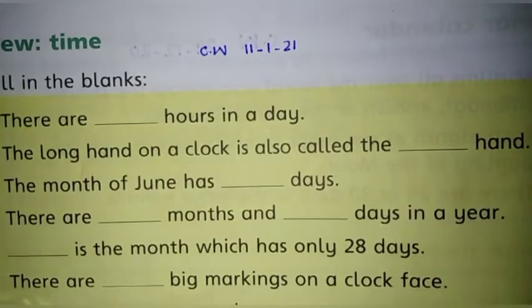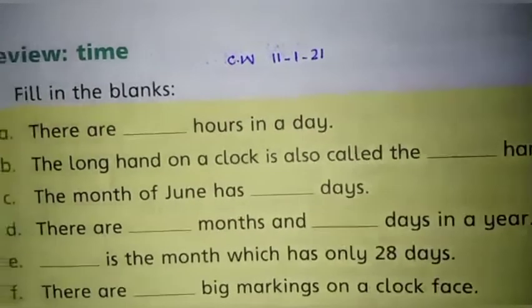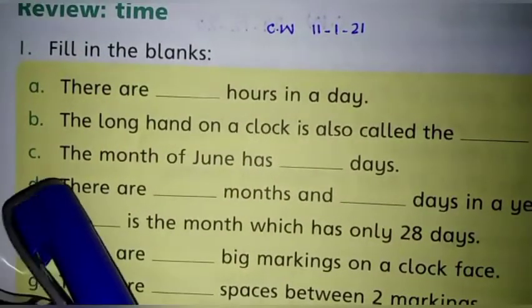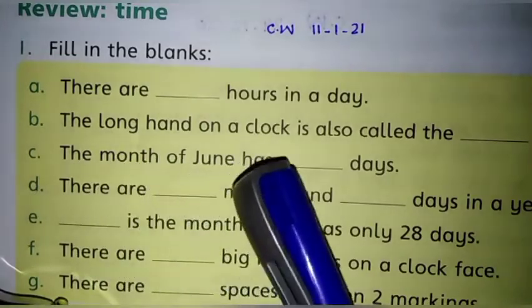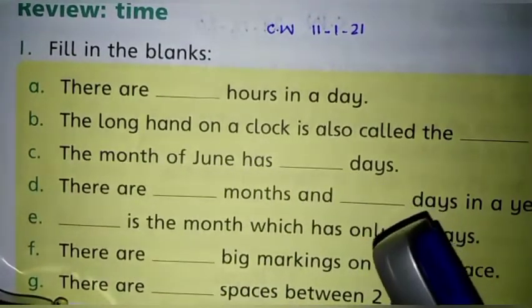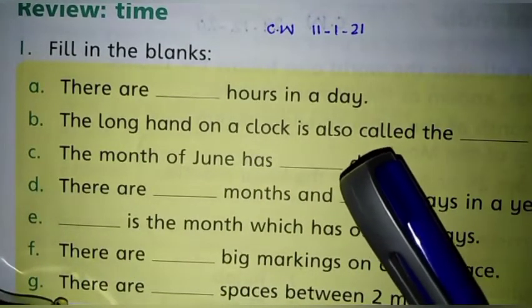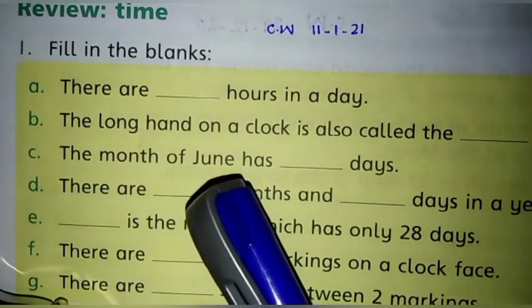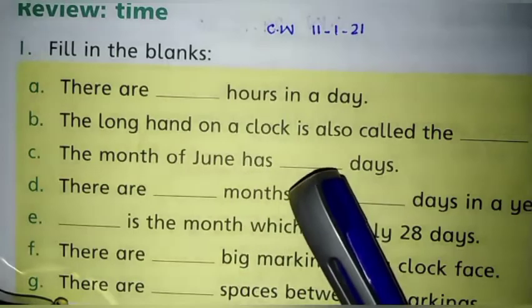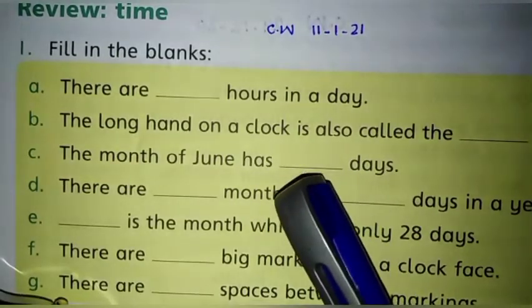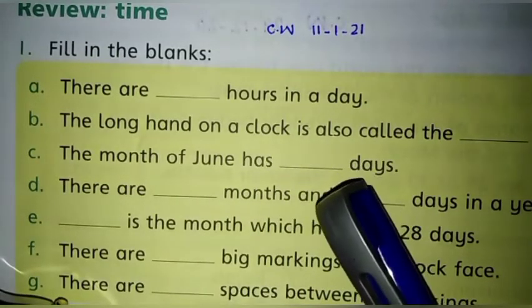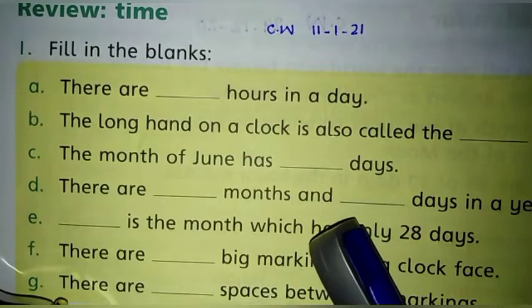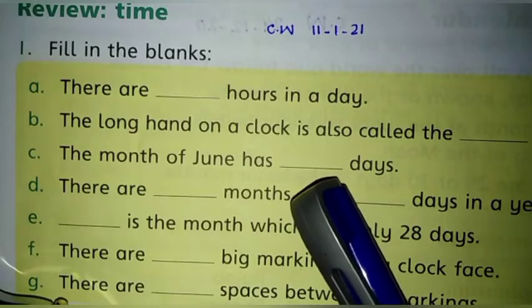Now come to statement C. The month of June has dash days. So you will count the days of the month of June. How many days in the month of June? 30, 31 or 28? You all know we have only 28 or 29 days in February.